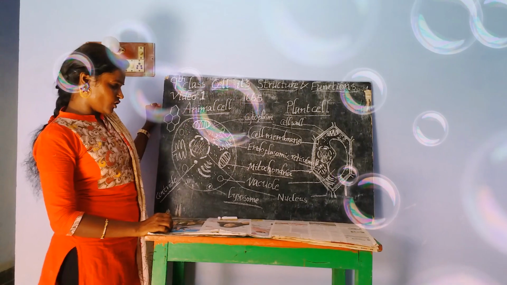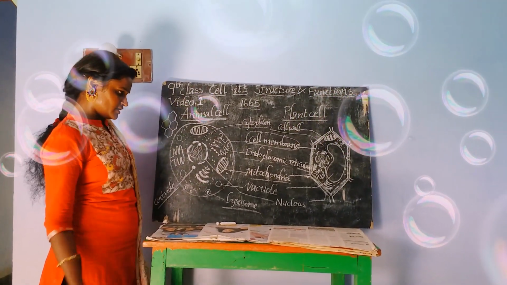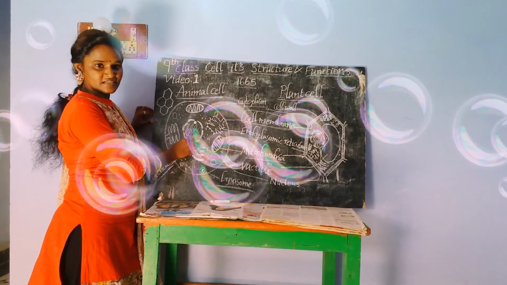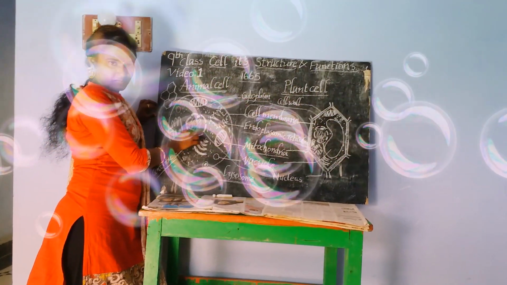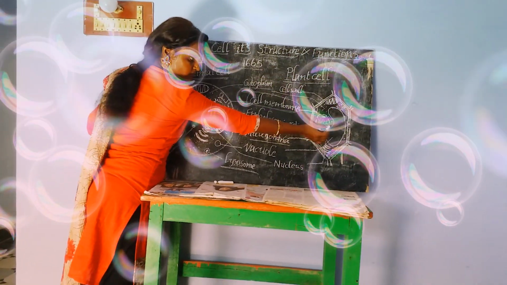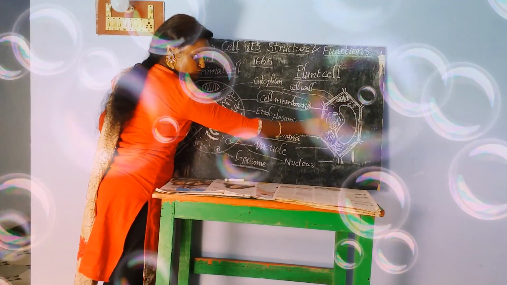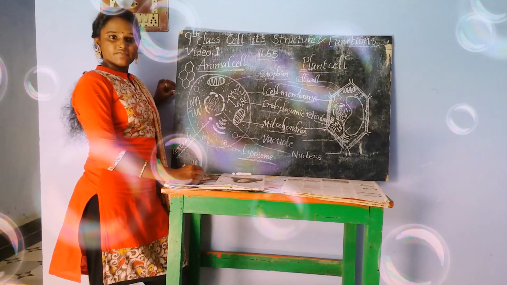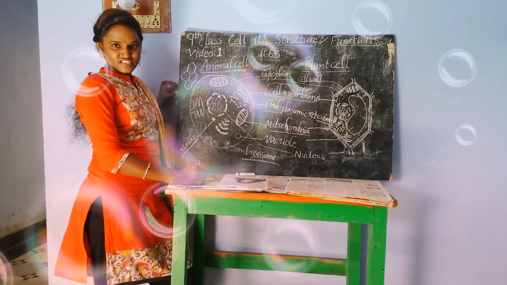Another difference: in the animal cell, the nucleus is present in the middle, in the center. In the plant cell, the nucleus is present near the periphery. Okay, the remaining differences we will discuss in the next session.